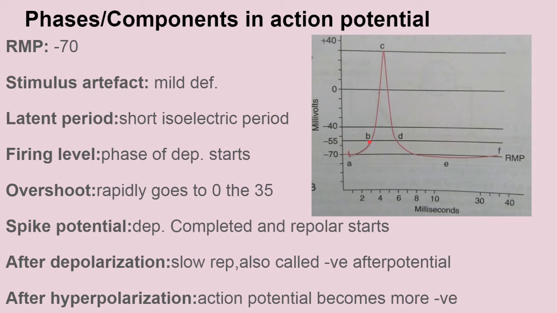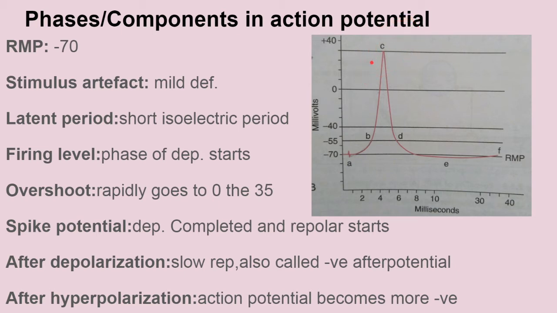Now next is the overshoot. It rapidly goes up from -55, suddenly reaching up to 0 and then up to +35. This is the overshoot. Now the spike potential. The spike potential is the phase where depolarization is completed and repolarization begins. This phase is known as the spike potential over here.